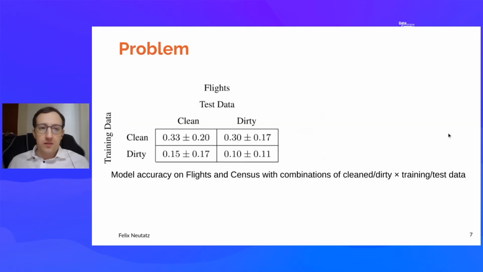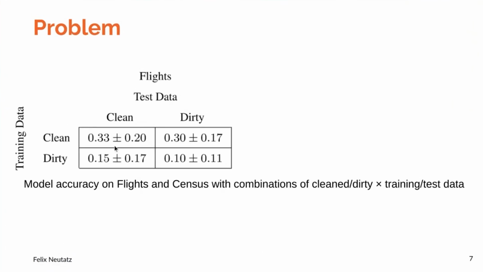I will describe the problem here with a data set. First, we have the flights data set, where we want to predict whether certain flights are delayed or not. We split the data into a training and a test set. And both of these sets we have in 2 versions. One is clean and one is dirty. As expected for this data set, we can see here that we get the best accuracy when we use both sets in the clean state. And we get the worst accuracy if both sets are in the dirty state. So this is just as expected.